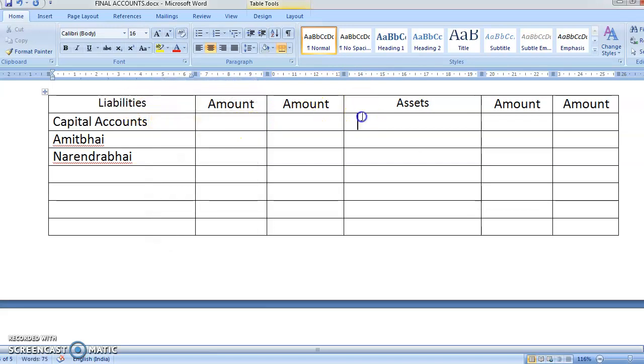Okay, chalo. First was what? Your plant and machinery. Yes. Was there any adjustment? No adjustment, so directly in the outer column, 2,80,000. Second item was your factory building. Yes, there is an adjustment, so inner column 75,000. Am I correct?